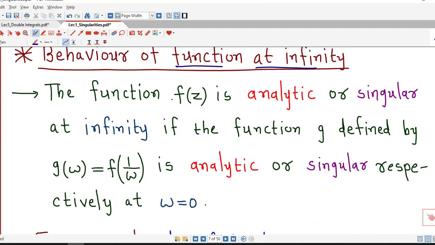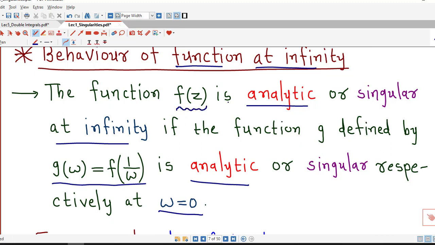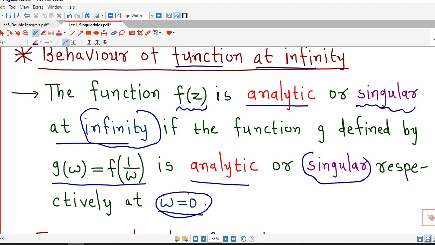So here we have written that the function f of z is analytic at infinity if the function g defined by g of w equal to f of 1 upon w is analytic at w equal to 0. Similarly, function f of z is singular at point infinity if function g is singular at w equal to 0.